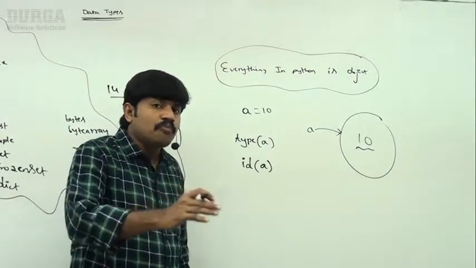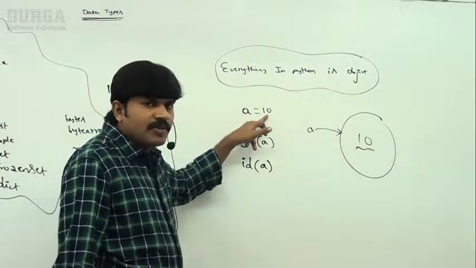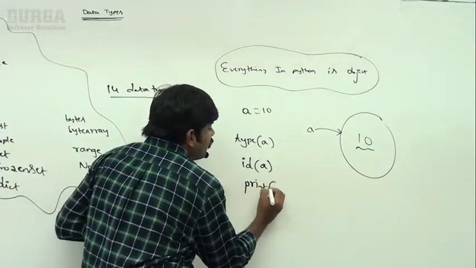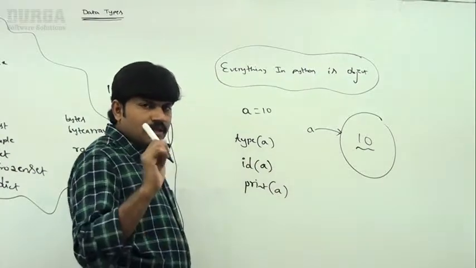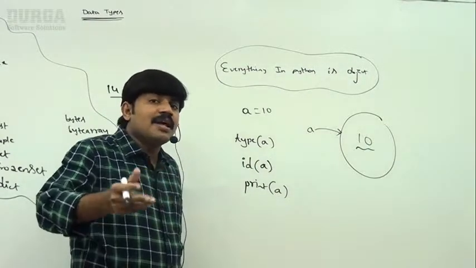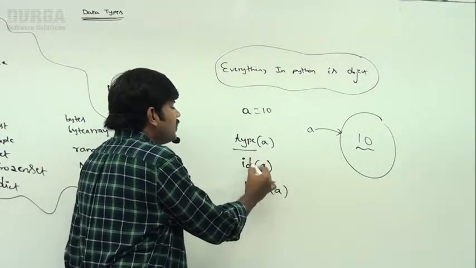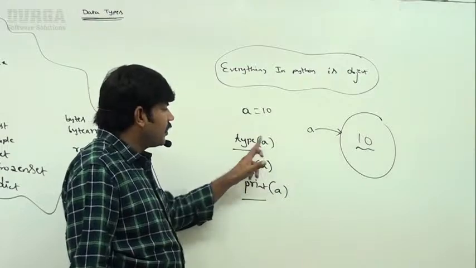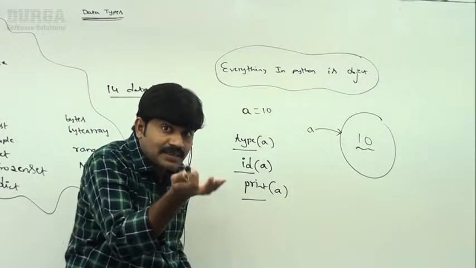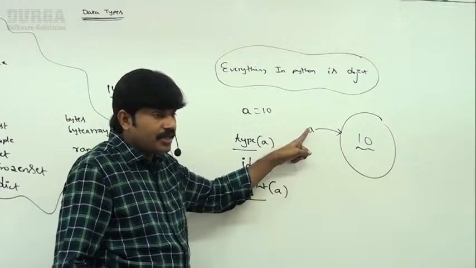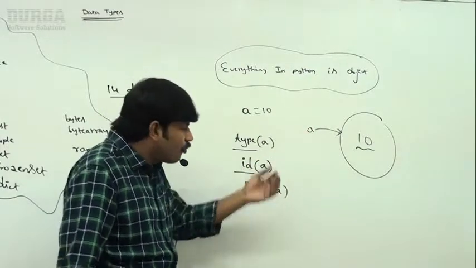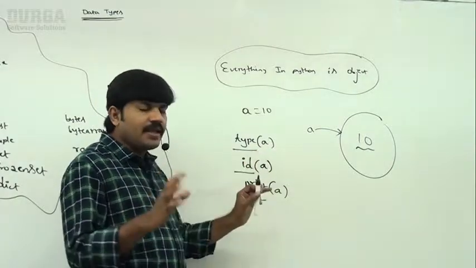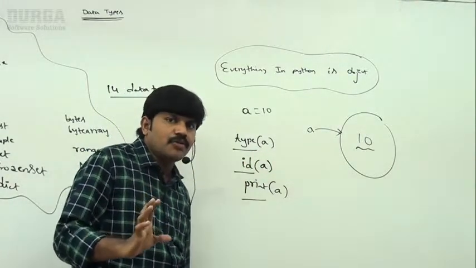Next, I want to print the value of a. What is the value of a? 10. To print the value of a, we go for print of a. So the most commonly used Python inbuilt functions are the type function, the id function, and then the print function. To know the type of a variable, type is the function. To know the address of the object represented by a variable, id is the function. To print the value of a variable, we go for the print function. These are the three inbuilt functions we are going to use most commonly in Python.